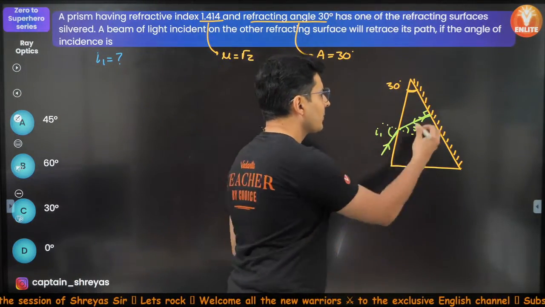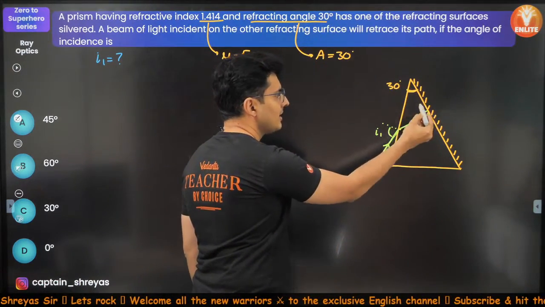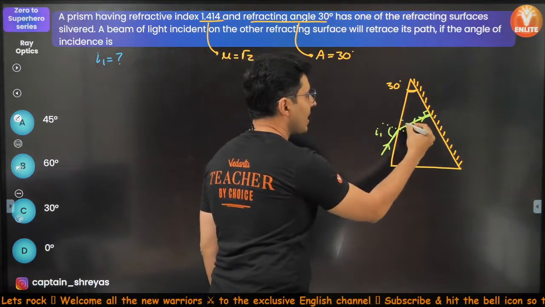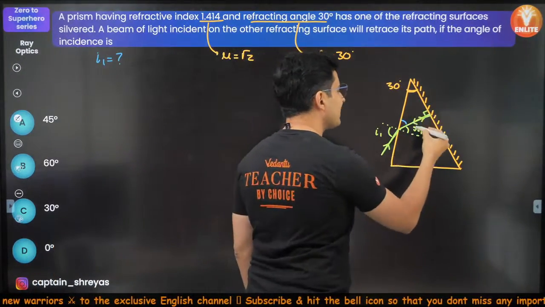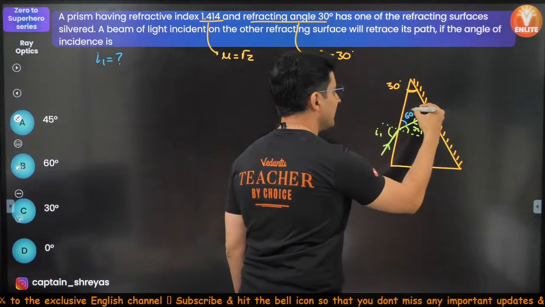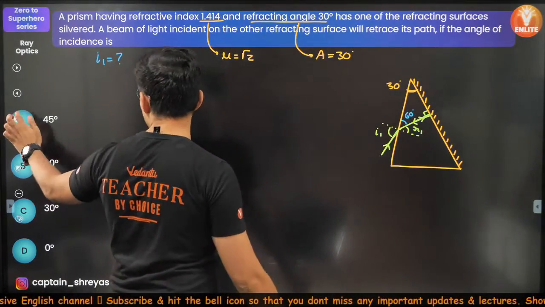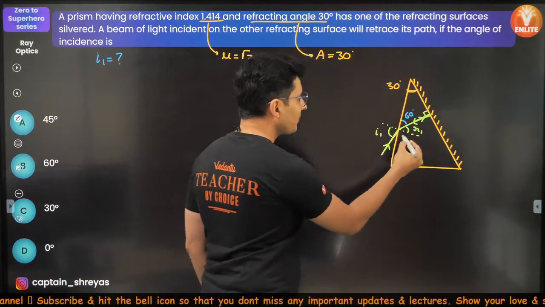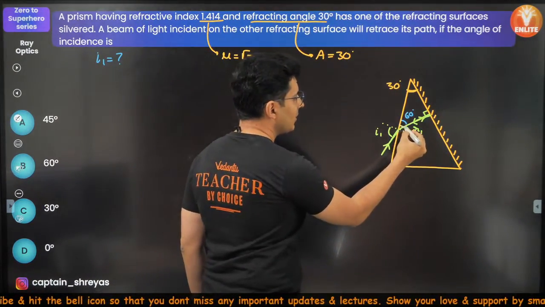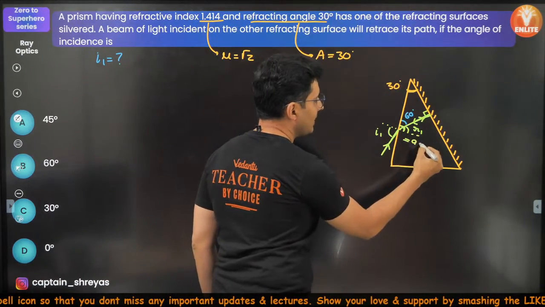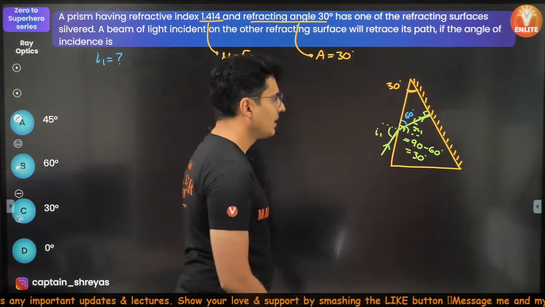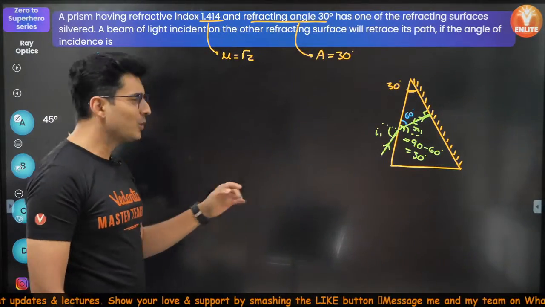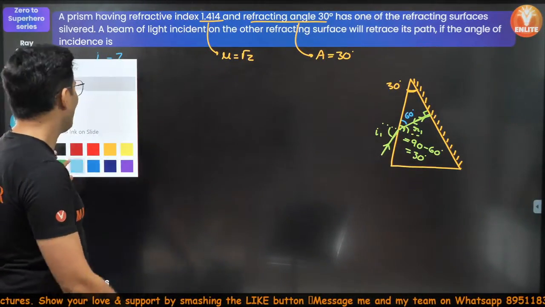How to find R1? Look at this triangle. This is 90, this is 30. Obviously, how much is this angle? Come on, my warriors. How much is this angle? Obviously, this is going to be nothing but 60 degrees. If this is 60 degrees, how much is R1 going to be? Because the total angle is 90, it will be 90 minus 60, which is nothing but 30 degrees. So I found R1. I just need to find I1 by using Snell's law.